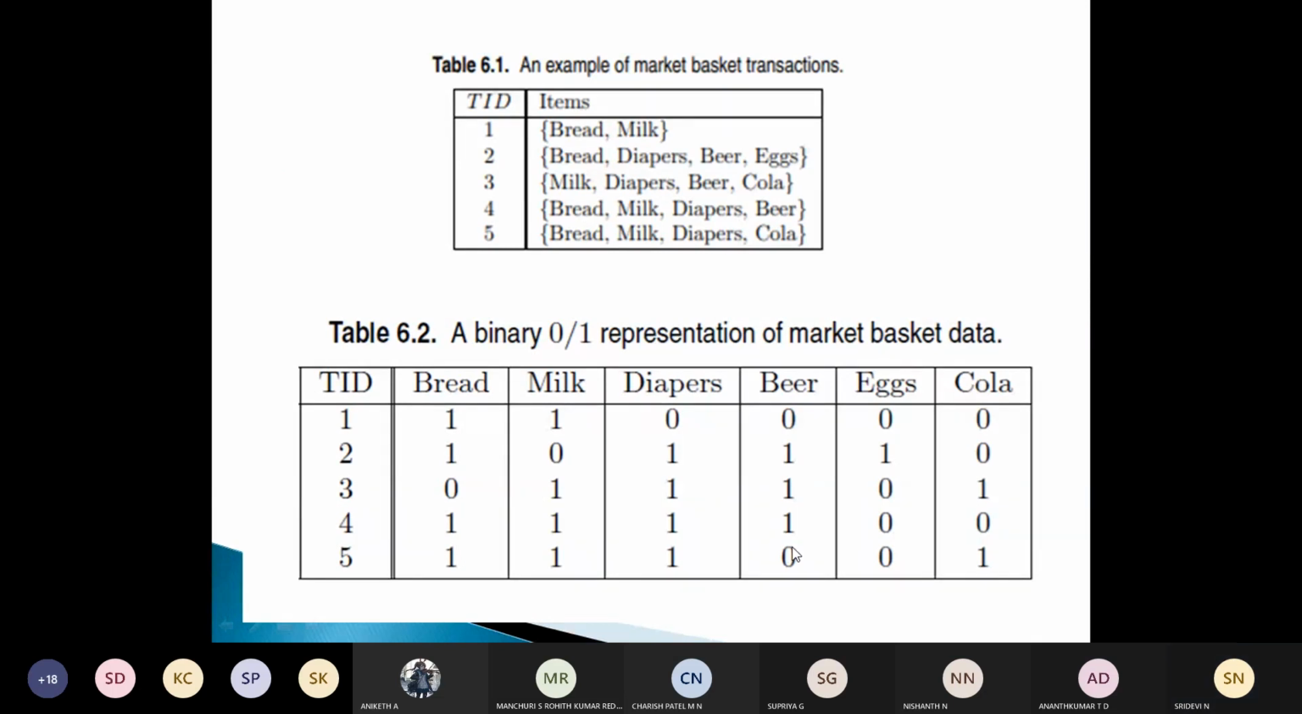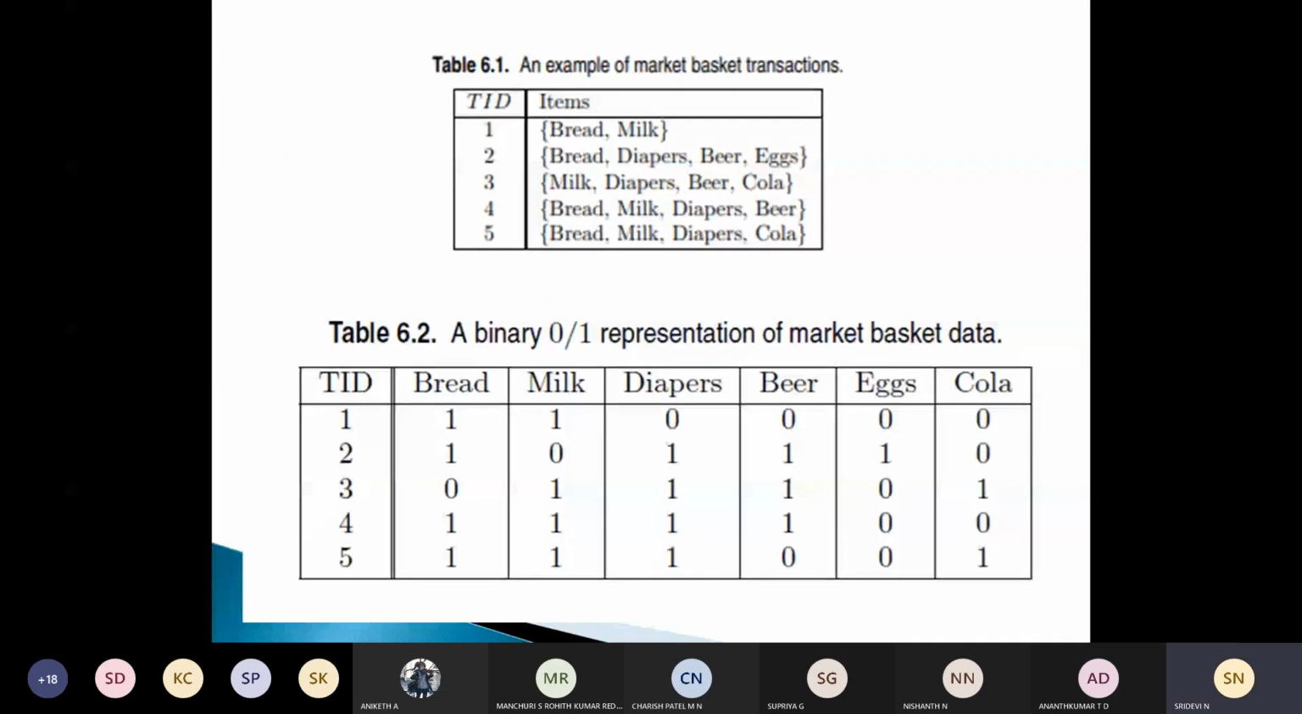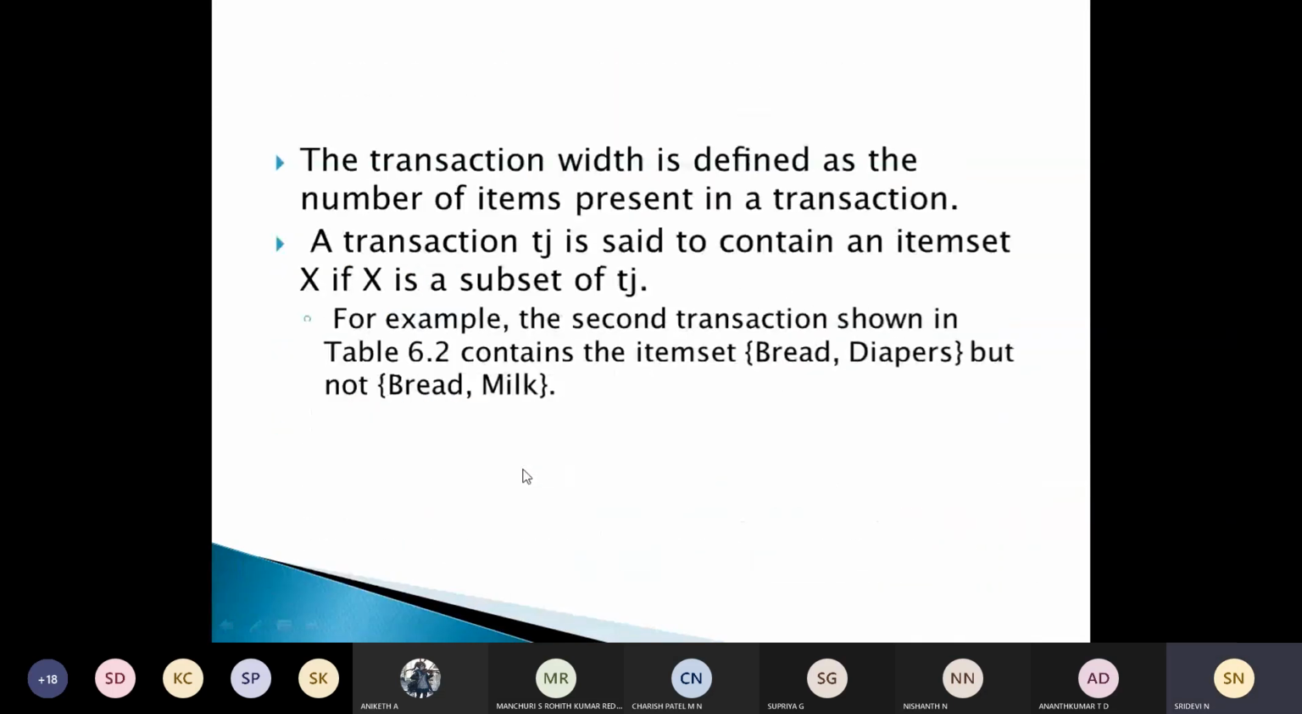Bread and milk is not there in the second transaction, but it contains bread and diapers. Okay.